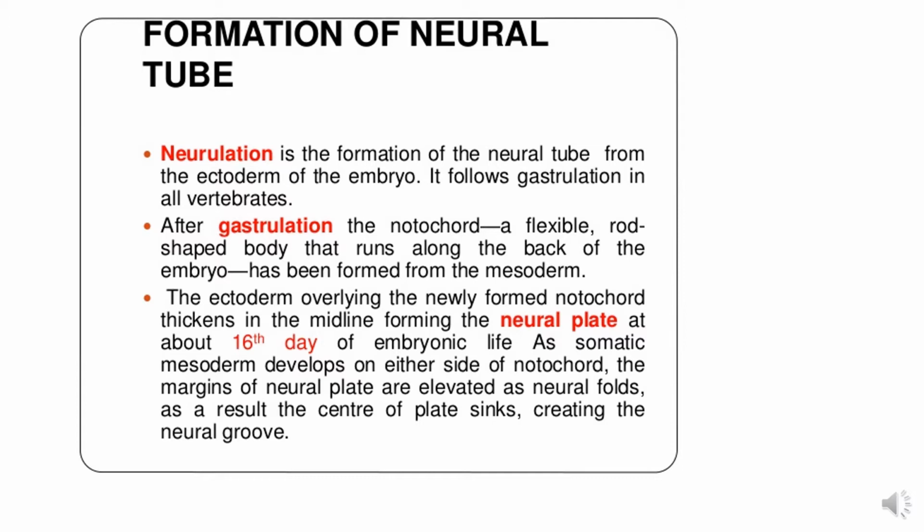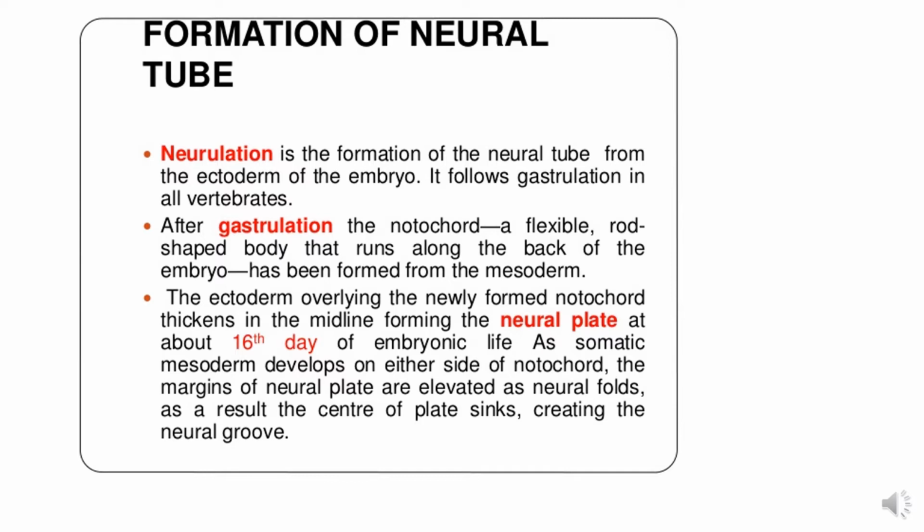Now, after gastrulation, the notochord, a flexible rod-shaped body that runs along the back of the embryo, has been formed from the mesoderm, if you remember from your previous lectures. The ectoderm overlying the newly formed notochord thickens in the midline, forming the neural plate under the induction of this notochord at about the 16th day of embryonic life, that is the mid of the third week.